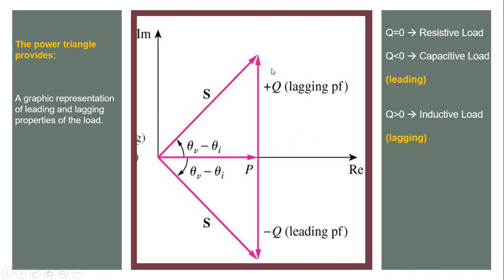When Q is greater than 0, or reactive power is positive, it means your load is inductive. When your reactive power becomes negative, or less than 0, it is a capacitive circuit. So for a capacitive circuit, this is the power triangle, and for an inductive load circuit, this is the power triangle.